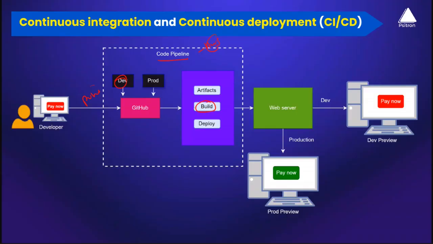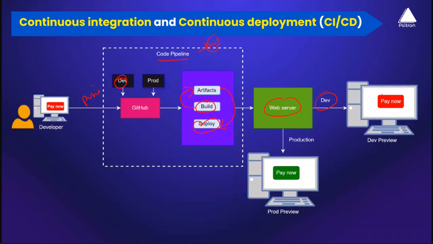So once the building of a software is done, we generate an artifact, let's say a jar file for an example. And once the artifacts are available, in the next step, I go ahead and deploy it. Maybe let's say I'm talking about a simple web application. I go ahead and deploy it to a web server. So initially, I deploy my application to my dev environment. As I mentioned, a dev or staging environment, which is an exact copy of production.